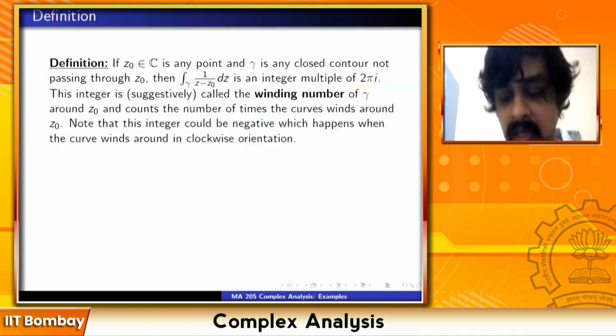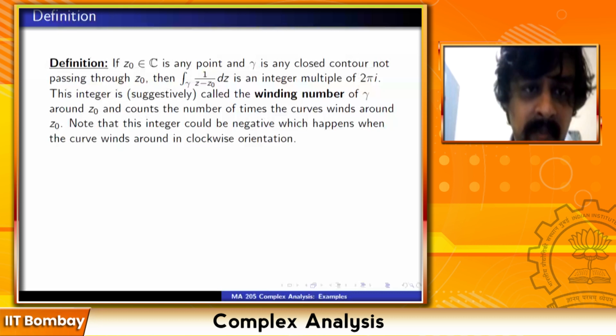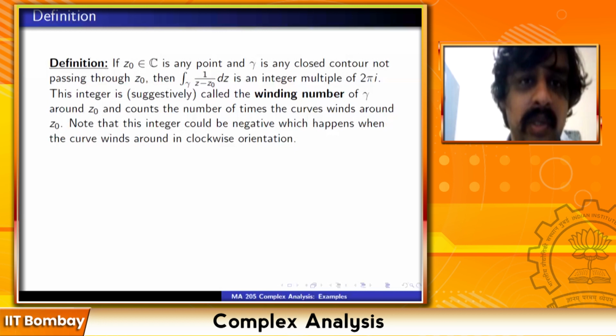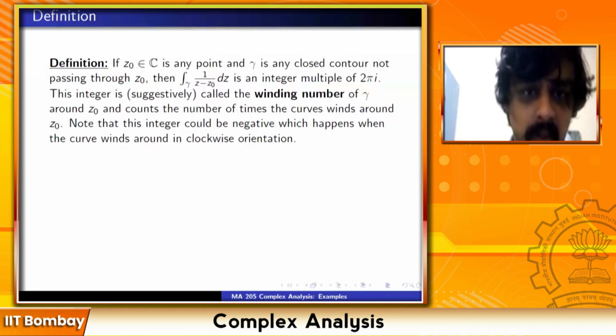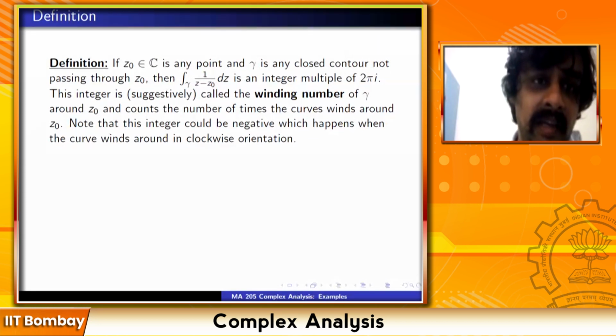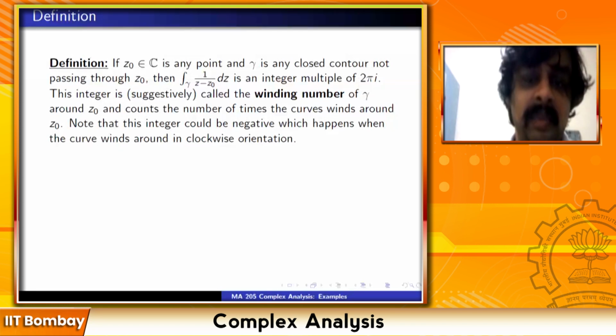It's possible to think of some pathological examples where the number of self intersections is infinitely many. That can happen, but if the curve is sufficiently nice, then it will break up into a finite union. Otherwise, you can have pathologies. The curve may self intersect infinitely many times, and then it's not a finite union of simple closed curves, but any reasonably good closed contour will break up into a finite union of simple closed contours.